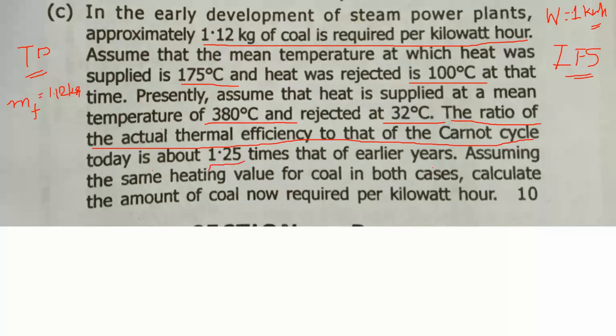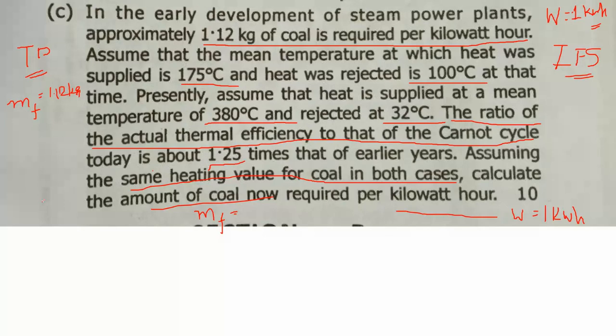Assuming the same heating value of coal is used in both cases, calculate the amount of coal now required per kilowatt hour. That means the power output is the same, 1 kilowatt hour, but the amount of coal, the mass of fuel, since coal is used as fuel in the power plant, is what we need for our new case.